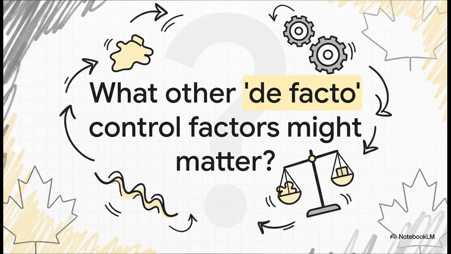And that brings our formal discussion to a close. We've really focused today on what tax professionals call de jure control. That's control by the numbers, based on who owns the shares. But this opens up a much bigger and frankly much murkier question. What about de facto control? This is control in fact, maybe through economic dependency or other agreements, even without owning a majority of shares. That's a whole other can of worms for another day. But it's a fantastic reminder that in tax, you always have to look beyond just the surface.